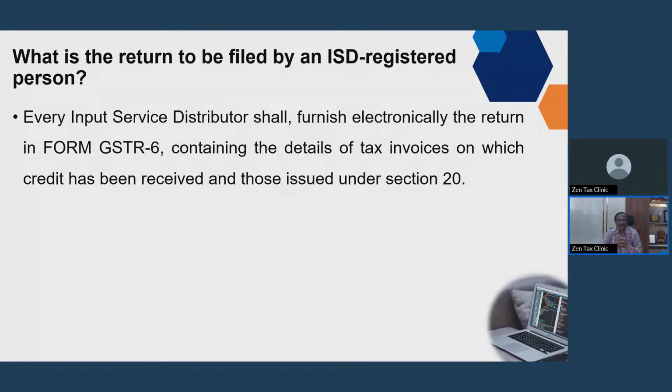So the ISD will get the invoices in its name, and it will make the distribution to the constituents or to the branches which are eligible for that credit. So that is the function of the ISD.